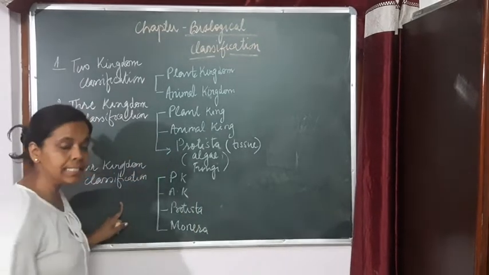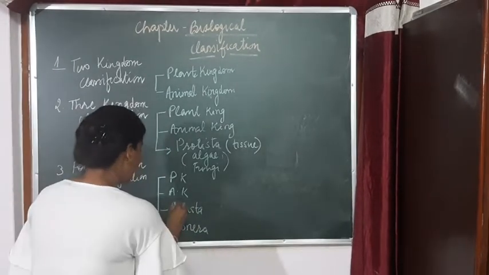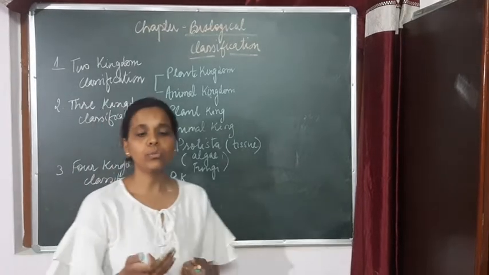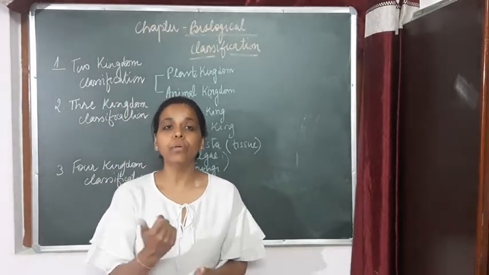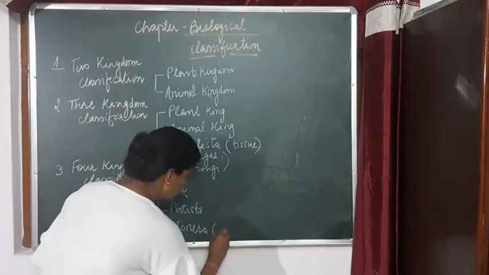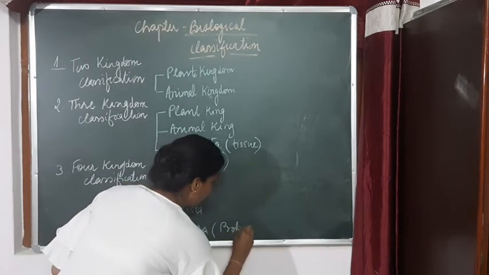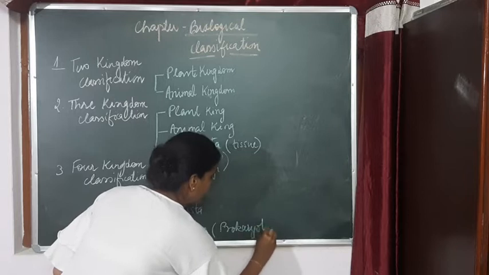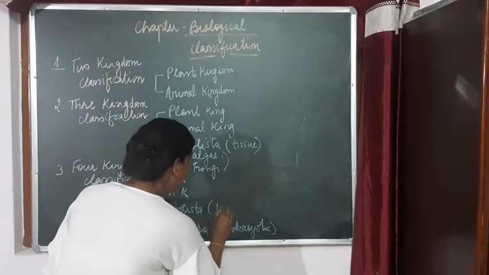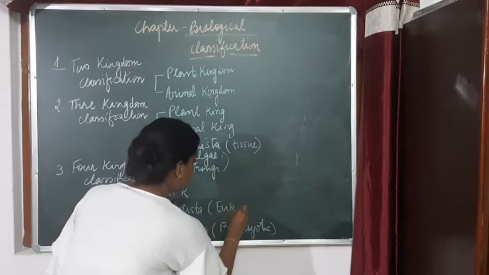And what was the basic difference? In Monera, we discuss on the basis of nucleus. All the prokaryotic organisms were included in Monera, right? And the eukaryotes were included in Protista.